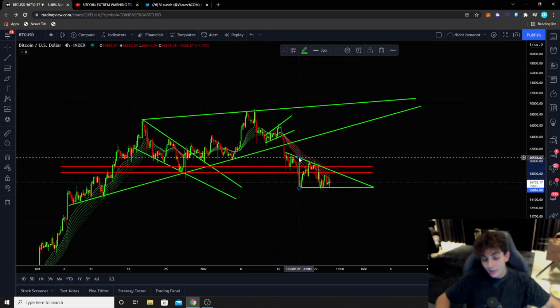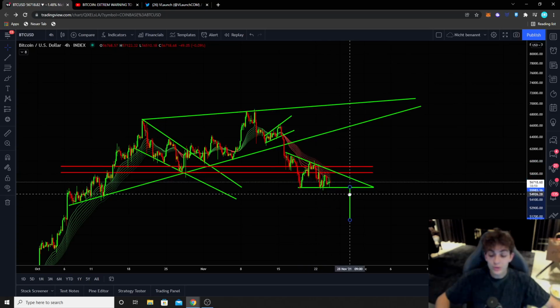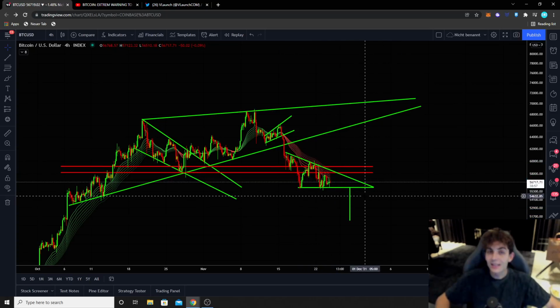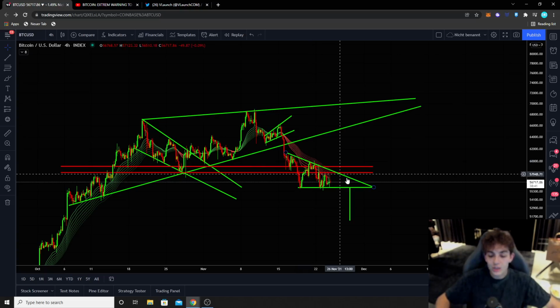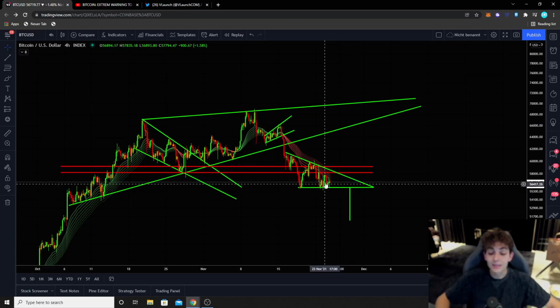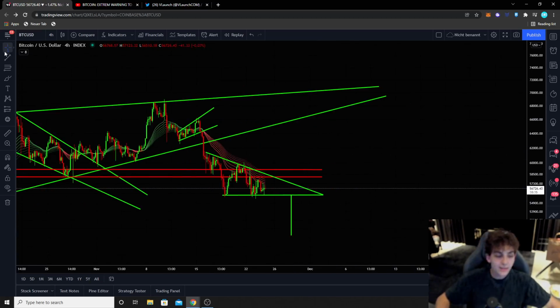So even though I told you guys now it is the bulls' chance, the bulls just failed to take that chance. Luckily, we didn't break out of this falling broadening wedge with a bounce confirmation, or out of this big W pattern. So for me, there was no reason to scale up my trades or anything like that. I didn't jump into new long trades because we didn't see the bullish breakout that was needed for us to expect higher highs and especially higher lows for the Bitcoin price in the near future.